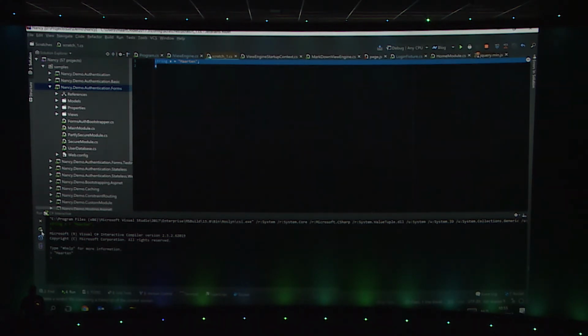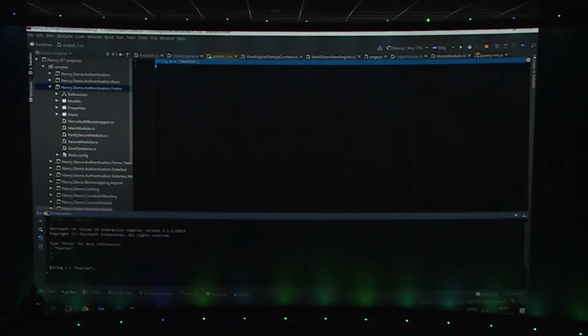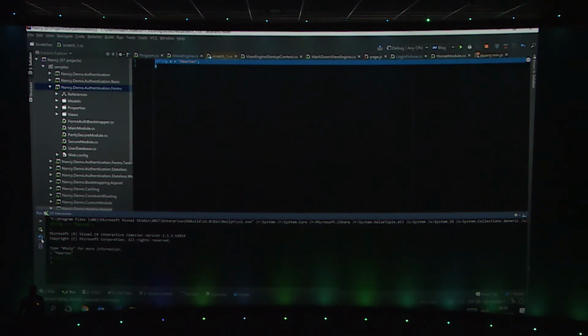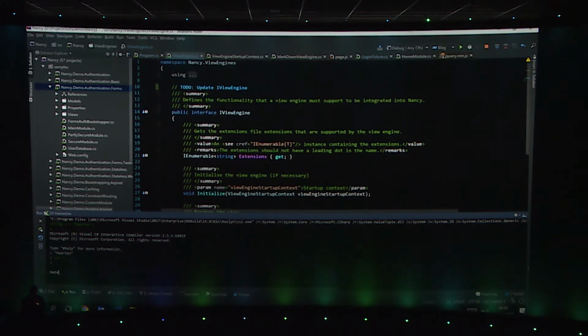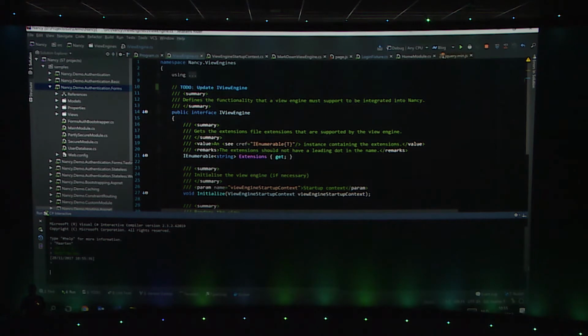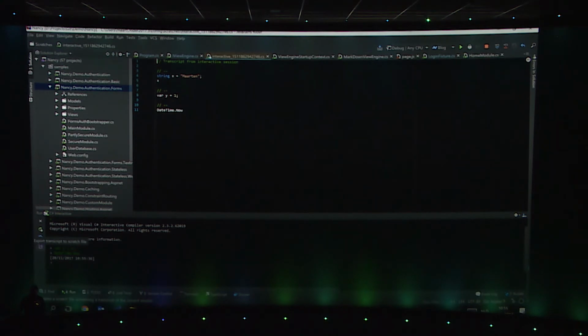Nice thing with C# interactive, by the way, is that every single command that you run in there is stored, and I can use the up and down arrows to replay parts of my previous commands. Or I can just make use of the history button here, which will also show the recent commands there. And if I am working with a scratch and saying, okay, I want to do datetime.now as well and print that to console, I can get a transcript of my C# interactive. So if I click transcript, a new scratch file will be created that contains all the different commands that I executed on the C# interactive console there, which is also useful if you want to copy whatever you have been working on in there.